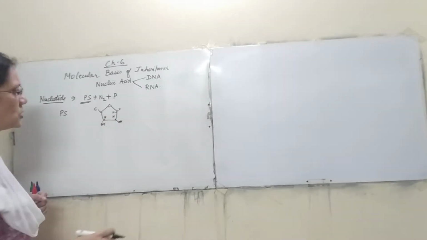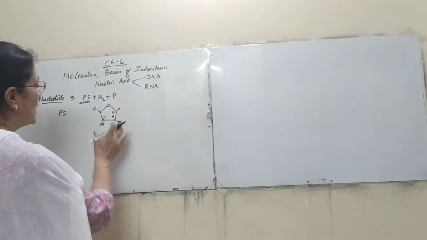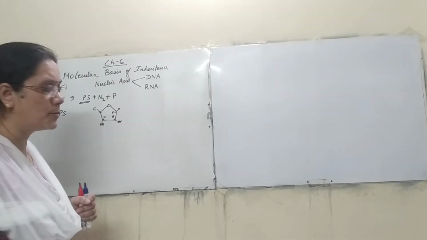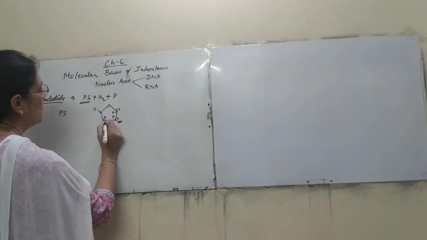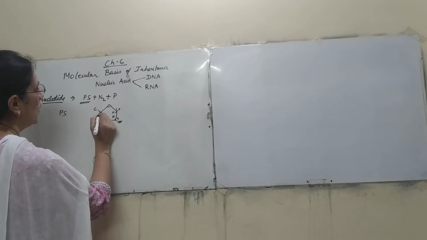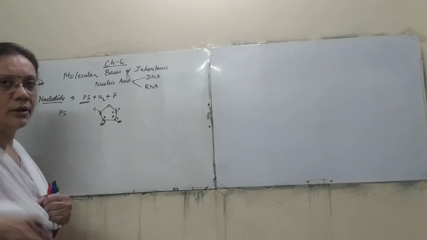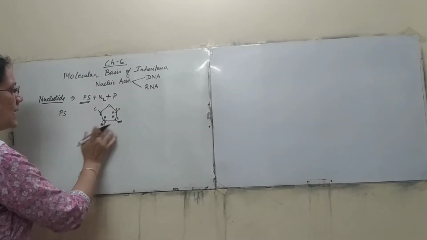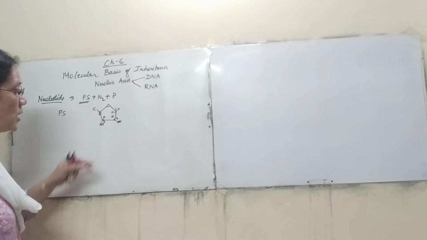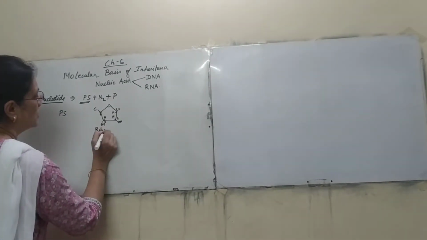So this structure you will find in the ribose sugar. That is, there are two functional groups, one on carbon number 2 and one on carbon number 3. So here you can see two functional groups on the second and the third carbon. This is in case of ribose.